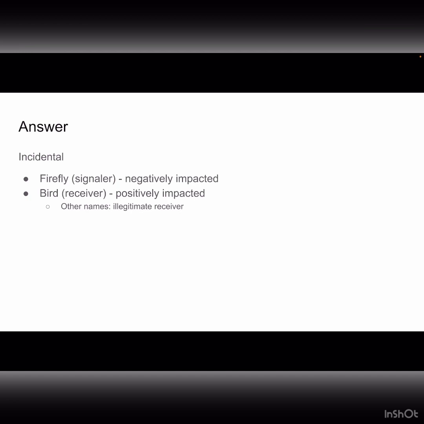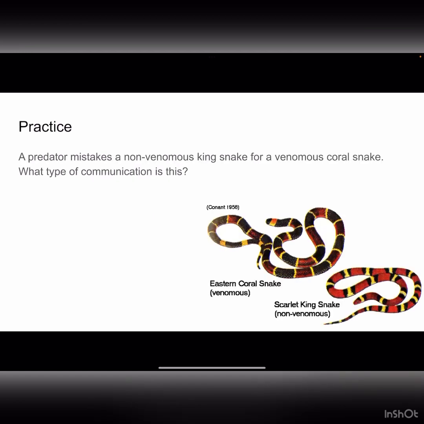Now, I'd guess that the firefly getting eaten wasn't really in its best interest, so the firefly was negatively impacted. But the bird got a tasty snack, so it was positively impacted. Communication in which the receiver is benefited at the expense of the signaler is incidental communication. A predator mistakes a non-venomous king snake for a venomous coral snake. What type of communication is this?